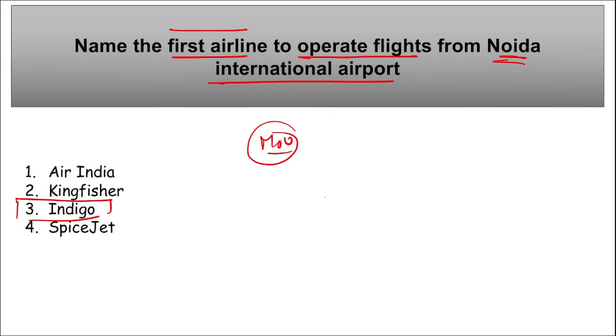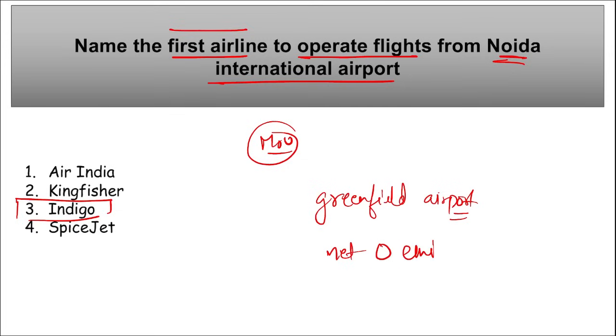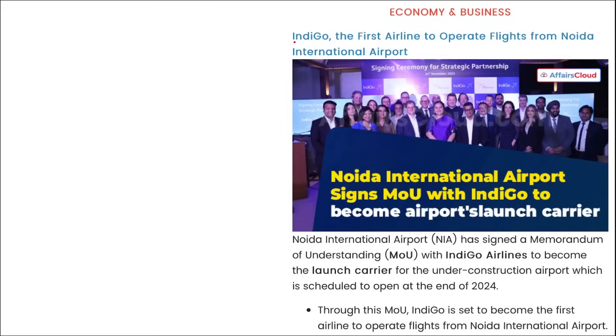Mark this. Then this Noida International Airport is a greenfield airport, and it will be India's first net zero emission airport. Net zero emission airport. Correct? Once operational, this will be the second international airport in the Delhi NCR region after Indira Gandhi International Airport. And here Indigo became the first airline to operate in the Noida International Airport.